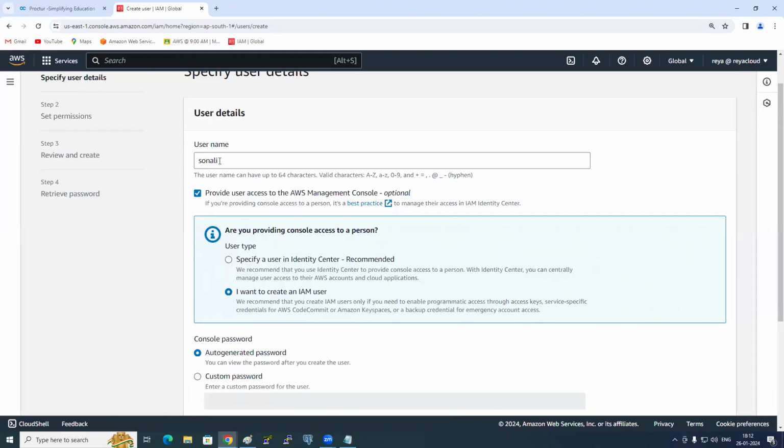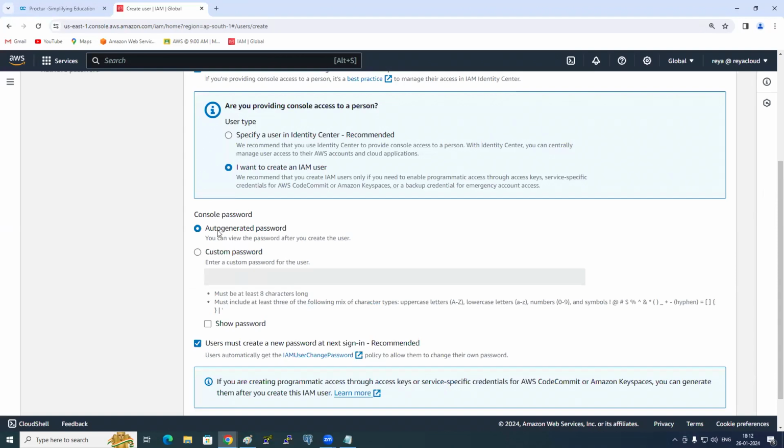So we have given the username as Sonali, and then the password here is auto-generated. Auto-generated meaning what? AWS will automatically generate the password for you. It looks like a very nasty password. I call it a yoga style password. One ampersand, one small, one capital letter, that big nasty password will be there.